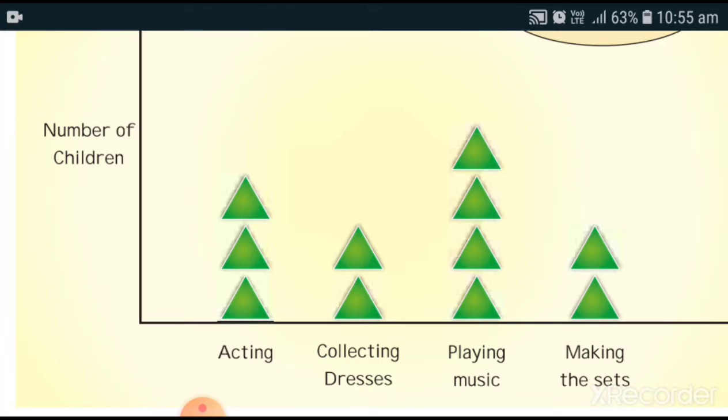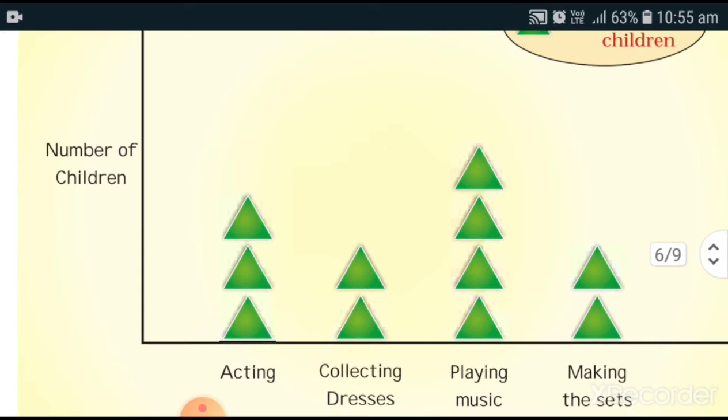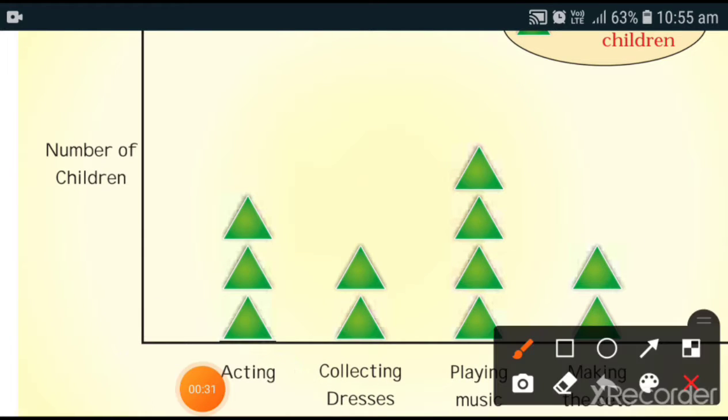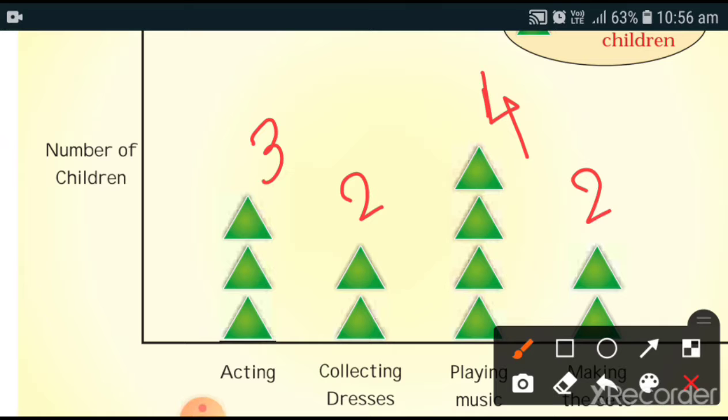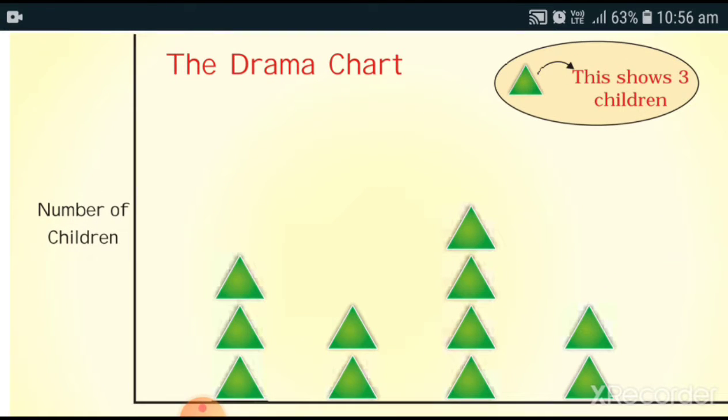So here different numbers are given, but it is given in the triangle shape. Let's write the numbers. How many children? 3, 2, 4 and here 2. But here one piece of information is given that you have to see carefully while seeing any different charts.